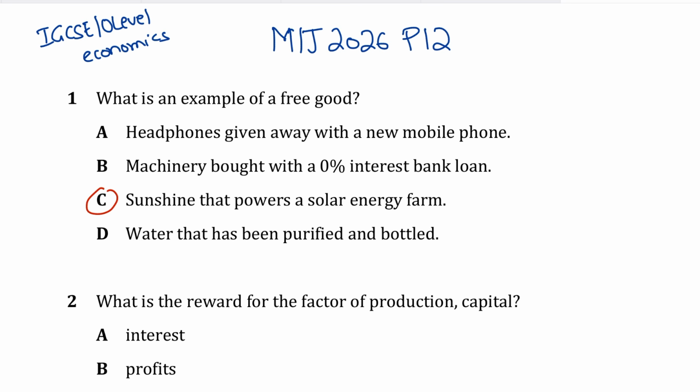Why? Because a free good is a good that doesn't really require the factors of production or scarce resources to produce them. Sunshine is naturally available and does not need to be produced, so there is no opportunity cost of production as well. You aren't really sacrificing anything while producing sunshine, and you aren't really using any factors of production to produce it either. The rest of the answer options are purely incorrect.